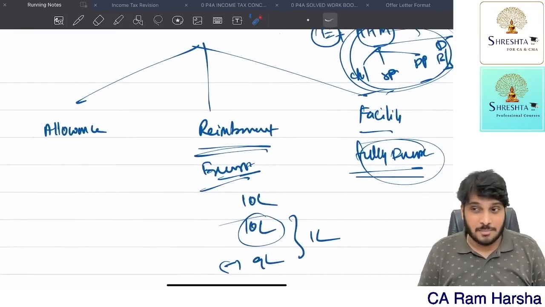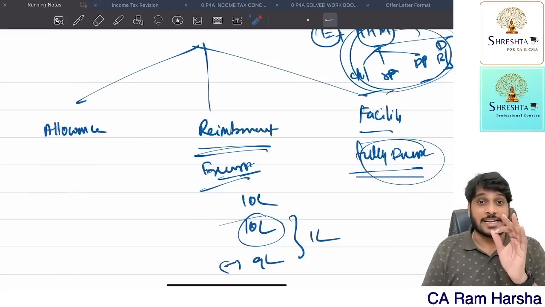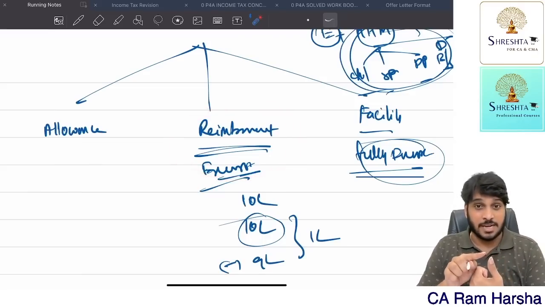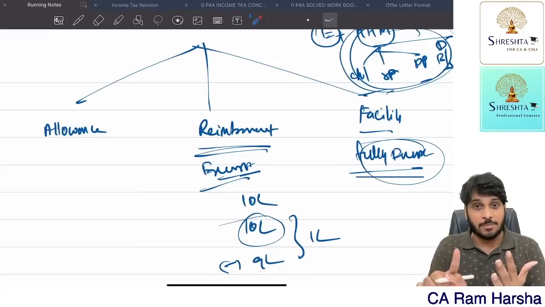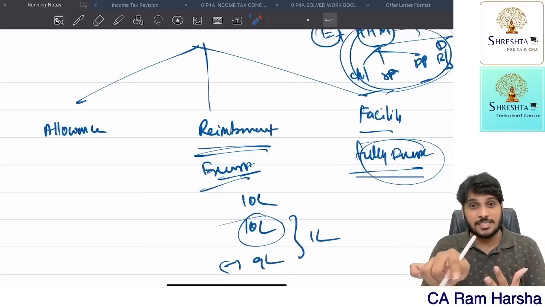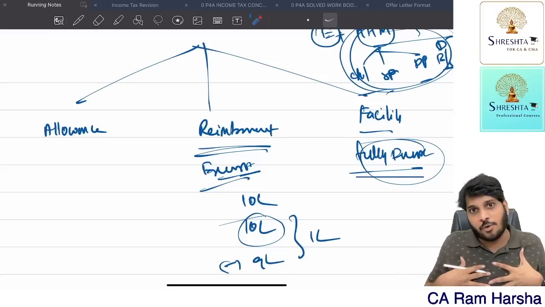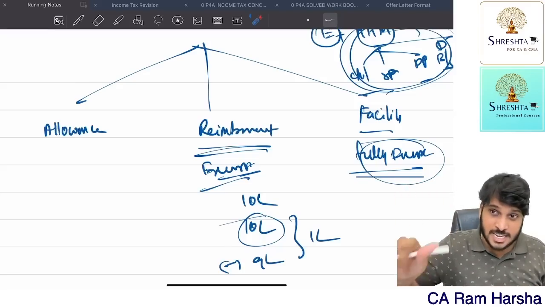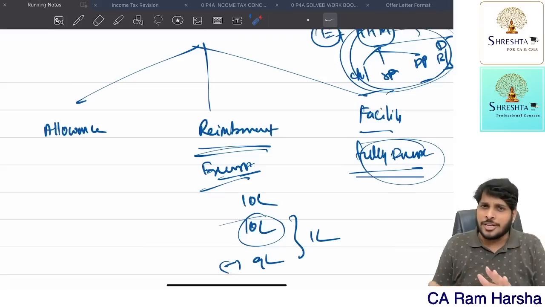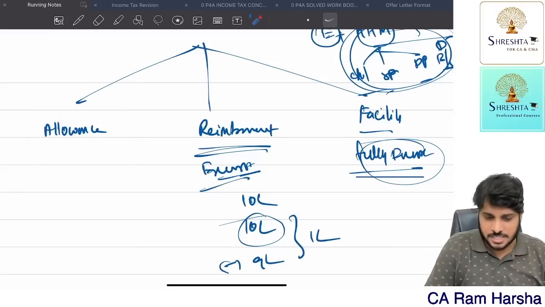Suppose I am giving a monthly fixed allowance, some monthly amount, whether he will spend it or not doesn't matter. Allowance is fully taxable. Reimbursement is exempt only if it is in a government hospital, for a prescribed disease, COVID, or treatment abroad to the extent permitted by RBI; travel and stay expenses to the extent permitted by RBI are exempted, provided gross total income does not exceed 2 lakh. Over. Suppose on the employee and family members' name, the company took a medical policy and is paying the premium, fully exempt. Suppose the employee himself purchased a medical policy, is paying the premium, and I am reimbursing it, fully exempt. Medical allowance is fully taxable, please remember. That's it.